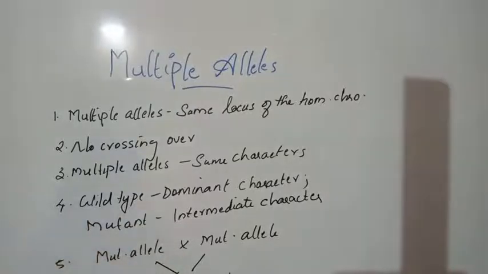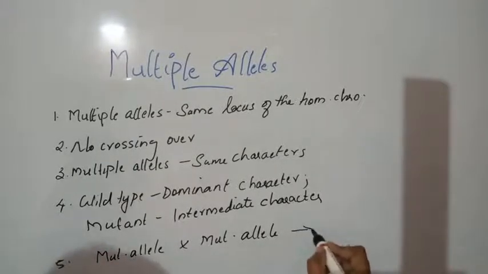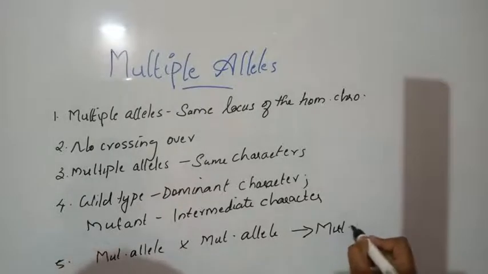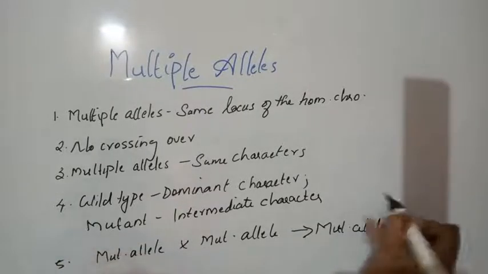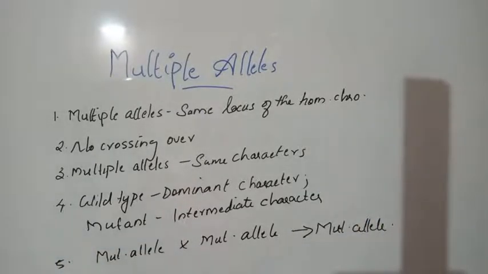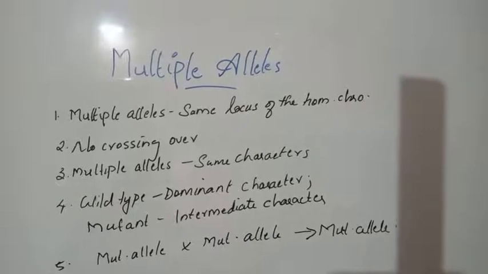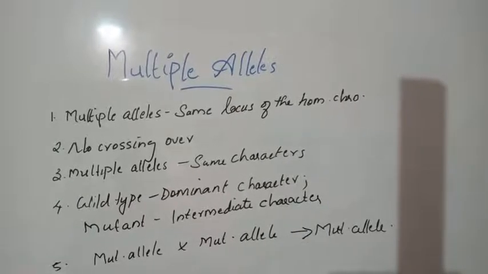We will never get a wild type. So these are the characteristics of multiple alleles.